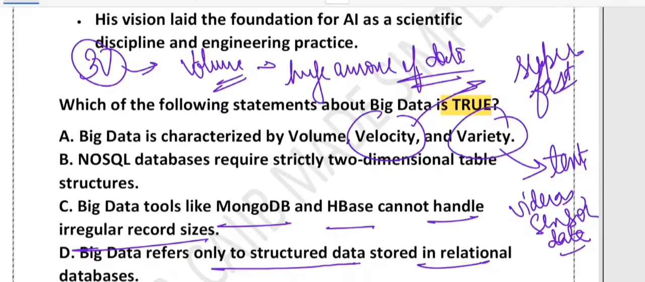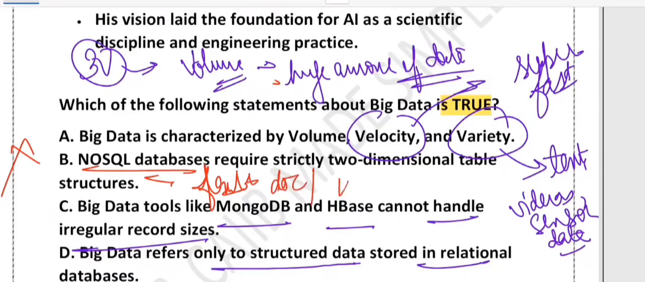Option B is saying NoSQL databases require strictly two-dimensional table structure. This is wrong, right? Why is it wrong? Because NoSQL databases are flexible. They don't stick to rigid rows and columns like traditional databases. They can store data in documents, key-value pairs, or graphs. That's why the two-dimensional structure claim is wrong.